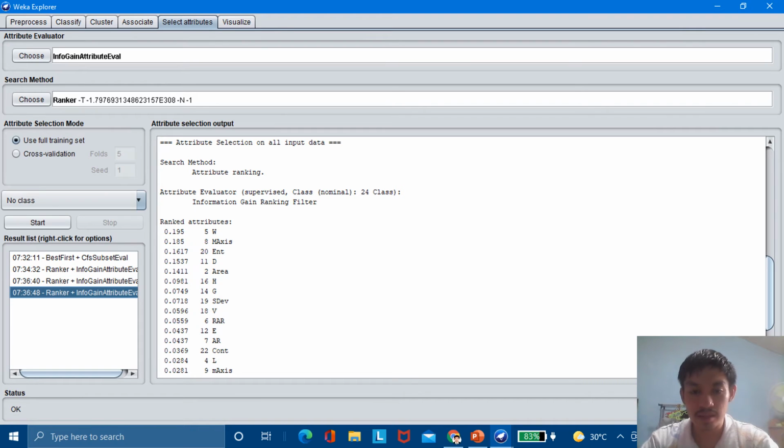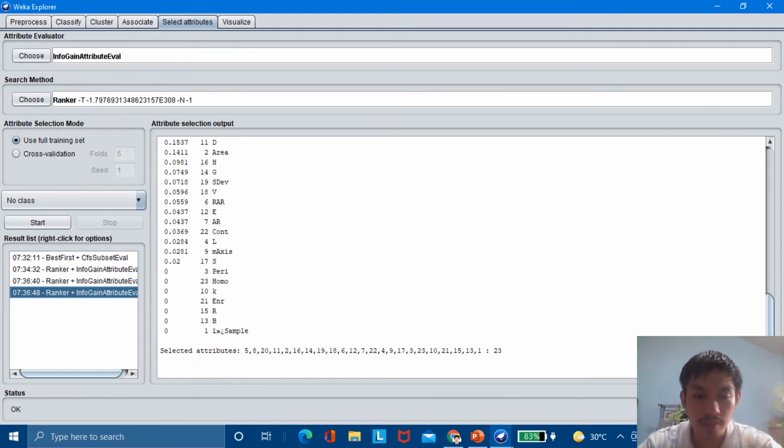That we can now see the most important attribute is coming from W. Now, next is the area. H, G, then VRAR, EVAR, cont, L, M axis, S, peri, homo, K, and RB sample. There are also attributes which ranked 0, which means it is not necessary at all. So the selected attributes rank is from 5, 8, 20, 11, 2, 16, 14, 19, 18, 12, 7, 22, 4, 9, 17, 3, 23, 10, 21, 15, 13, 1.